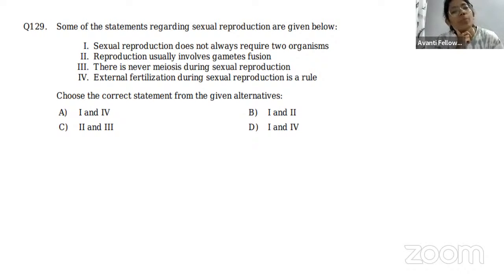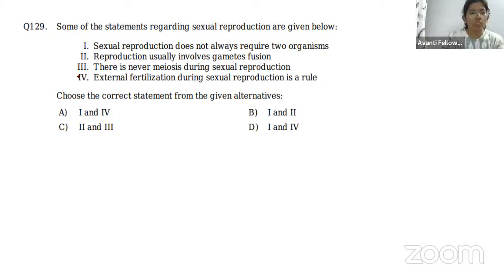First one: sexual reproduction does not always require 2 organisms. This is the first point. And reproduction usually involves gamete fusion. There is never meiosis during sexual reproduction. External fertilization during sexual reproduction is a rule.